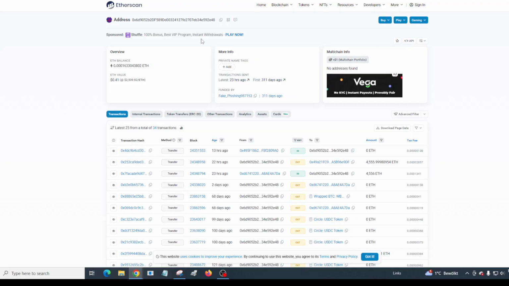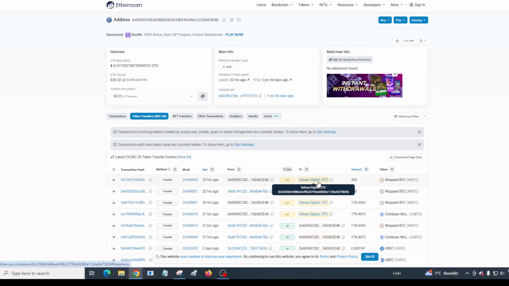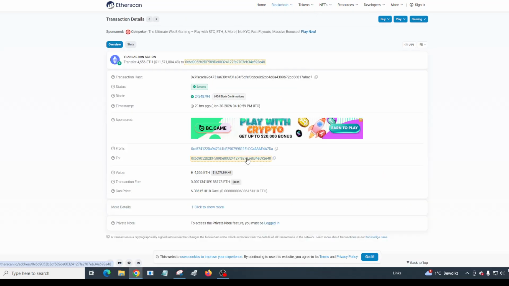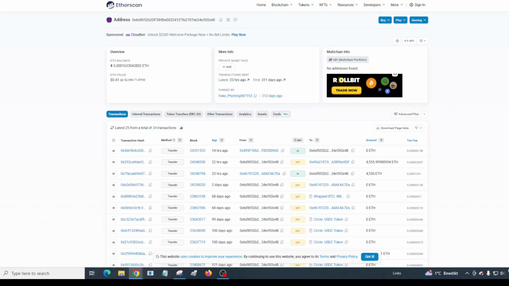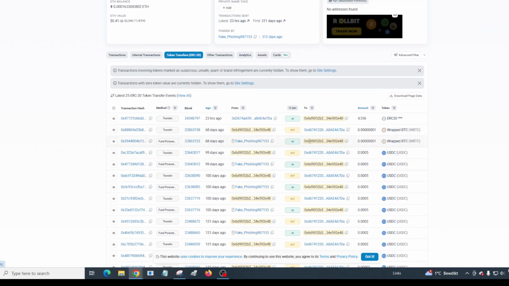And basically this was the address here that was sent out. Where is this? Out 350. Okay, let's take a look here. To copy here. Okay, so yeah, this is the address of the hacker. And you can actually see, let's see the phishing. Yeah, this is the phishing address. Let's see what they did 23 hours ago.